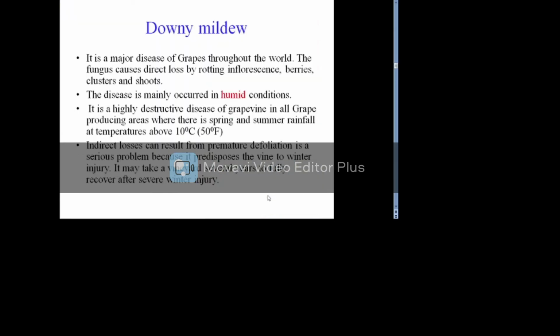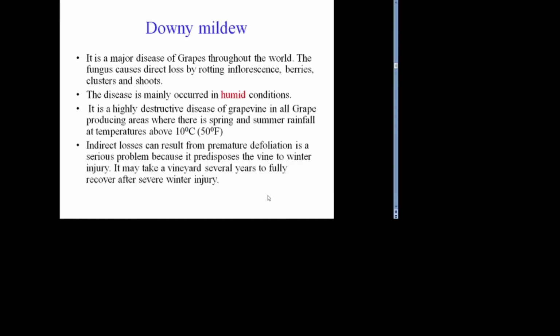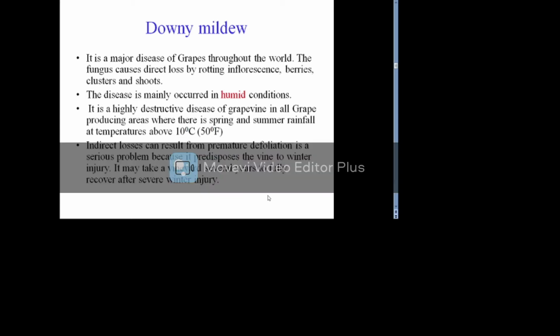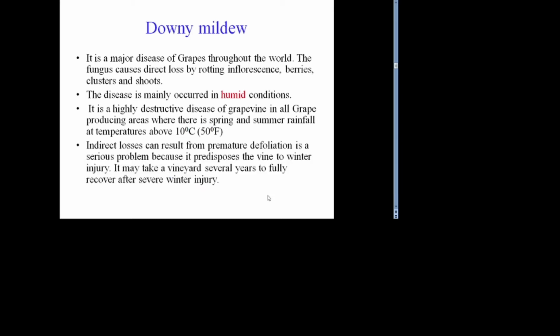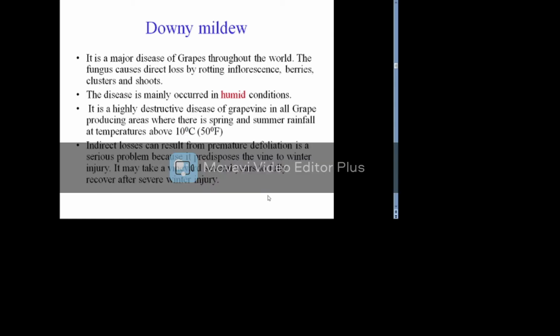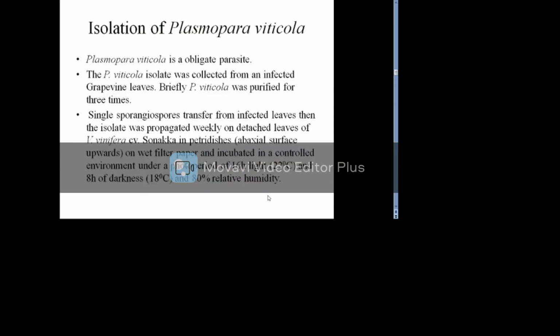For our study, the second disease is downy mildew. It is a major disease of grapes throughout the world. The fungus causes direct loss by rotting inflorescences, berries, clusters, and shoots. The disease mainly occurs in humid conditions. It is a highly destructive disease of grapevines in all grape producing areas where there is spring and summer rainfall at temperatures above about 10 degrees Celsius. Indirect losses can result from premature defoliation. It is a serious problem because it predisposes the vine to winter injury. It may take a vineyard several years to fully recover after severe winter injury.